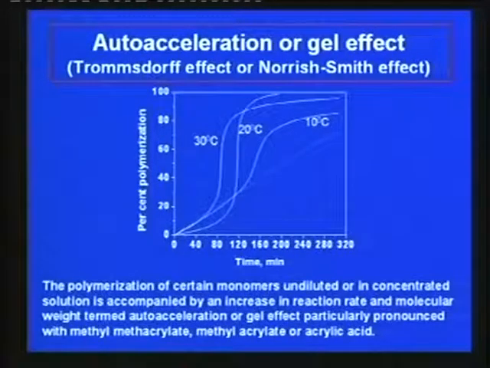What happens there? Try to understand the physical situation in a polymerization reactor. Once this initiation starts and initiated monomer chains grow to bigger and bigger size, in case of a liquid system, it will increase the viscosity of the mass. So, it can be understood that it is a diffusion control process.